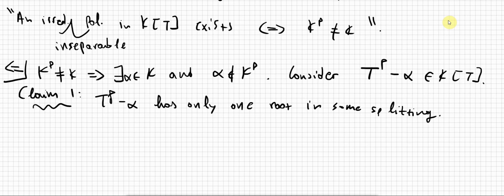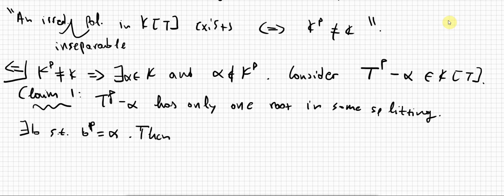So okay, the first claim is that t to the power of p minus alpha has only one root in some splitting field. Of course we know that it has at least one root in some splitting field, right? So the idea is to show that it has exactly one, with multiplicity exactly p, and therefore this particular polynomial is inseparable, right? And then we're going to prove that it is also irreducible over k, and then we're done. Okay, so it's true that we can find some b, not necessarily living in k, such that b to the power of p is equal to alpha. So this thing has at least one root.